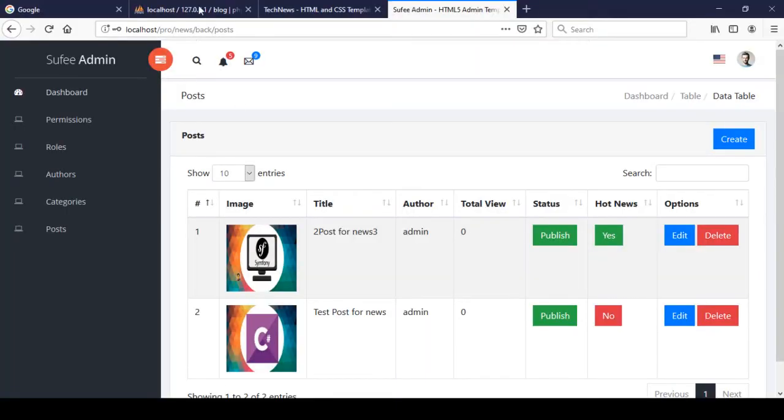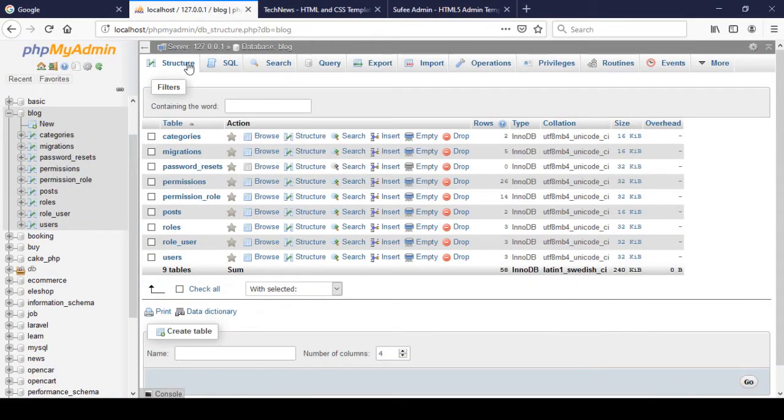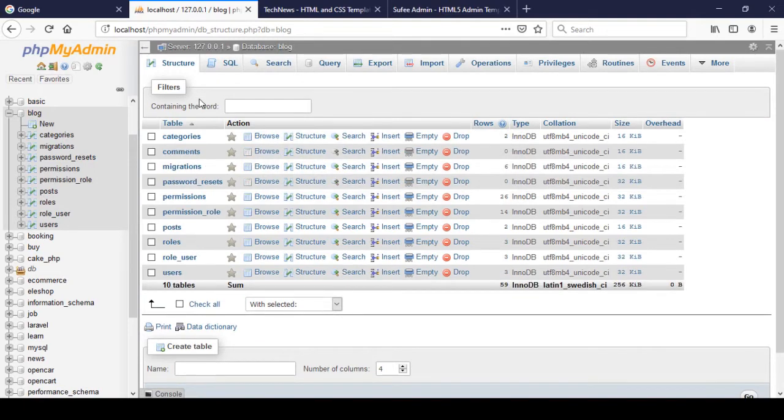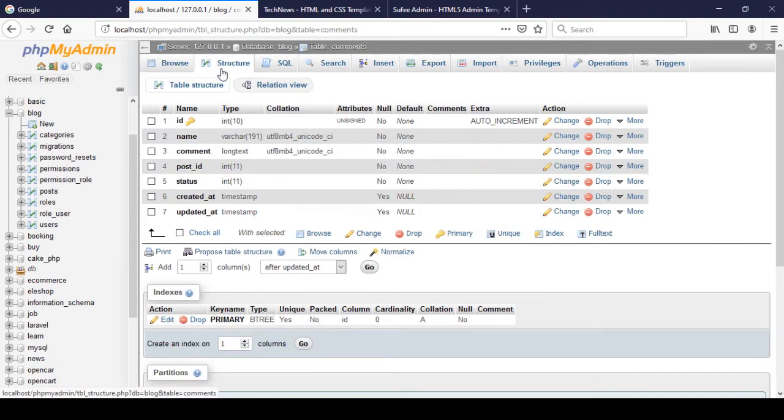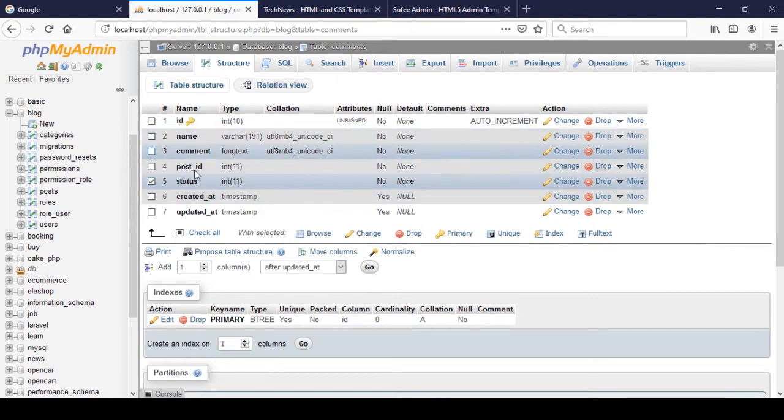So if you go to our database, here is our database. Now I click on refresh, and now you can see there is a new database table named comments. If you click on comments and go to the structure, that is the structure I set up: a name, a comment, a post ID and the status. Now all those fields are perfectly created.